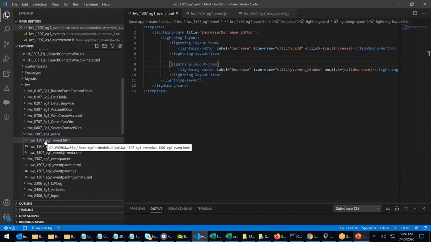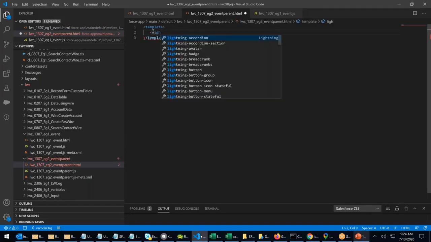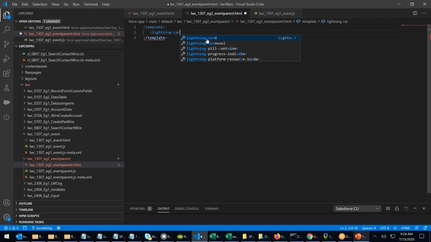Now, this is the event that I created, example one. In example two, what I will do, let me go ahead. I'm in example two. I will create a lightning card. Lightning card, right? I will say title.